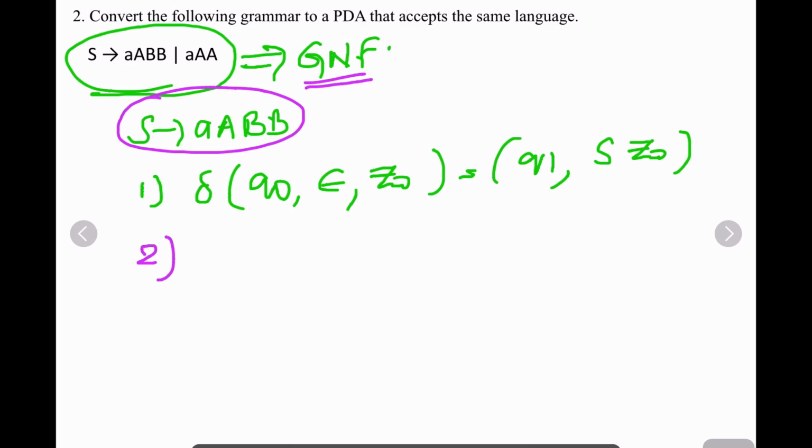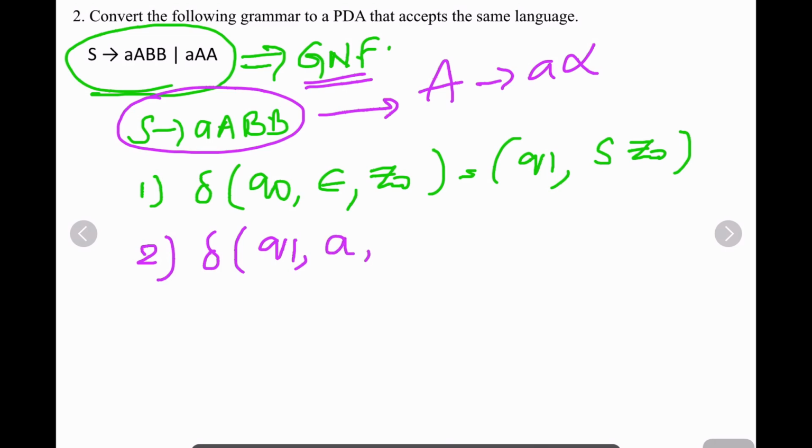Step 2 will be pushing the start symbol S onto the stack. This grammar is already in the form of A gives a alpha. If that is the case, what will be the corresponding transition? Q1, because you are already in Q1. What is the a here? It is small a. Then what is in place of the production? S is the production, which is equal to Q1. In place of alpha, what will be there? A, B, B.